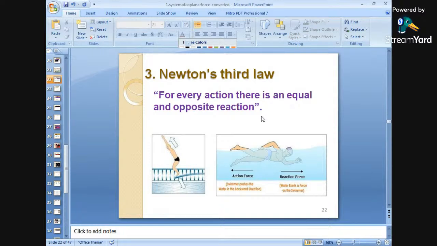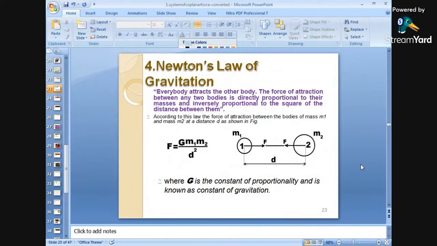Every action has an equal and opposite reaction. When a force is applied in a forward direction, there is an exertion of force in the opposite direction. These are the two examples for Newton's third law.